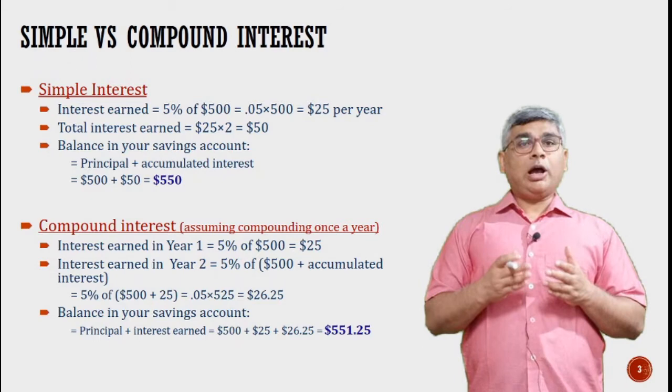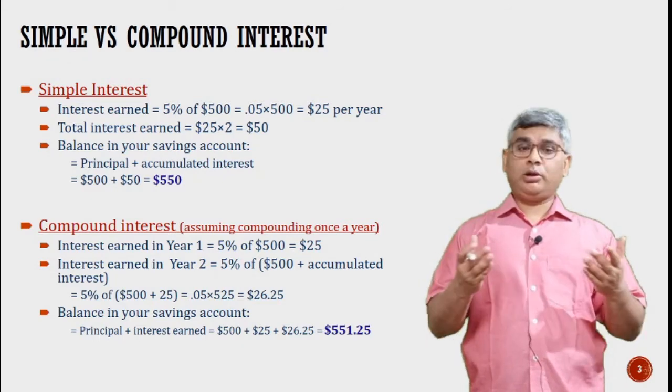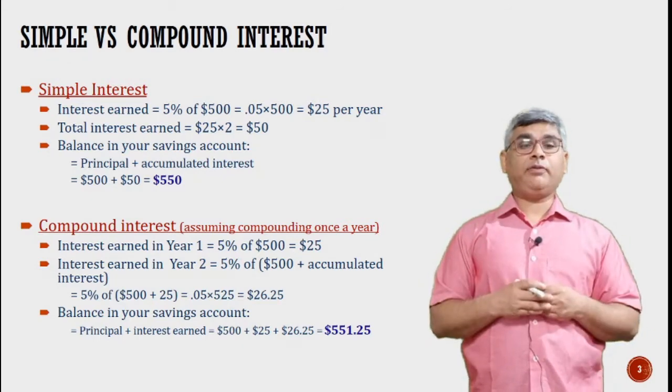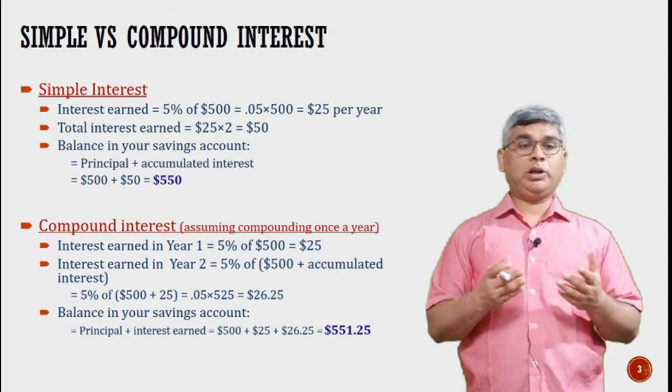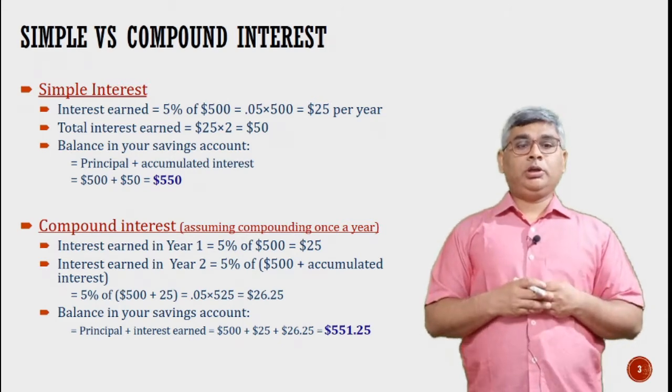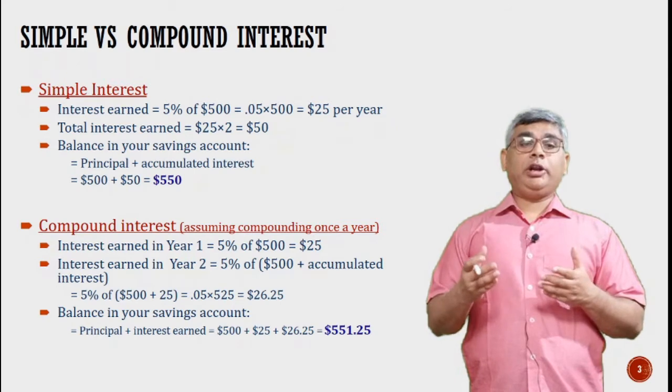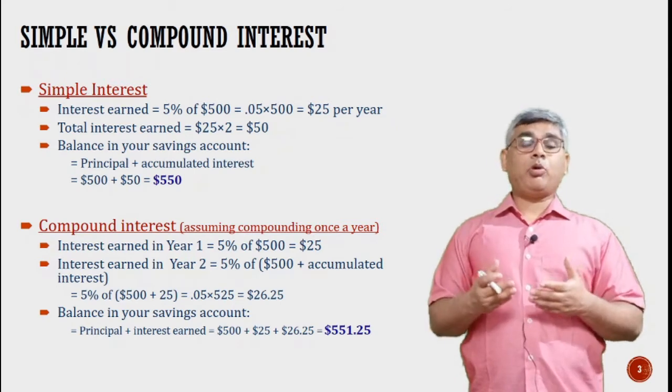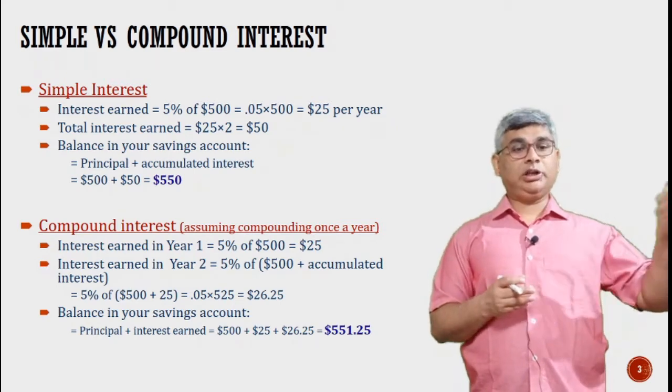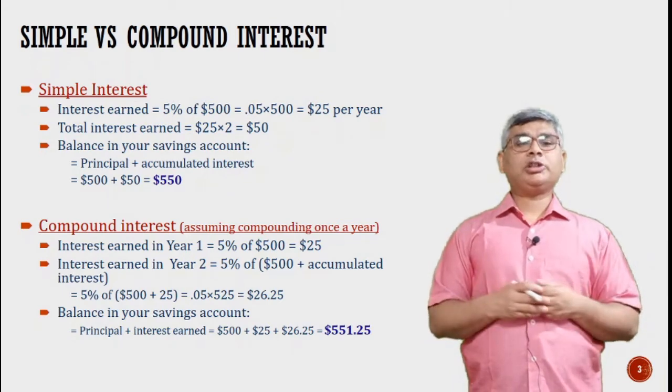When it comes to interest, we are aware that there are two types: simple and compound. We already did many calculations on simple and compound interest in our 8th or 9th standard. The concept is very simple.